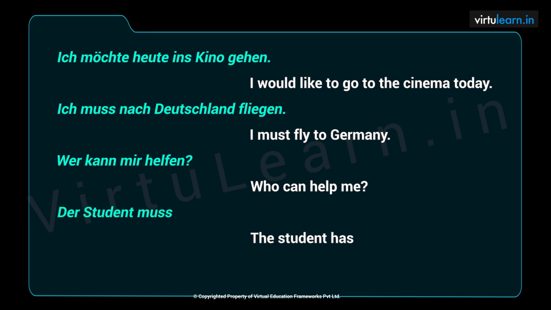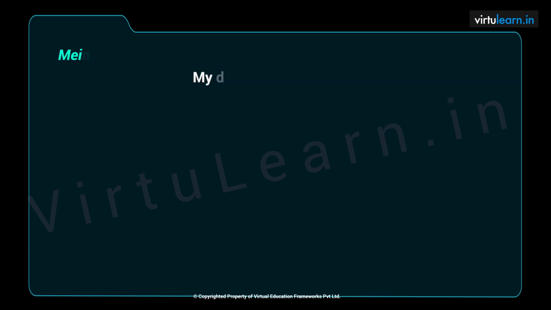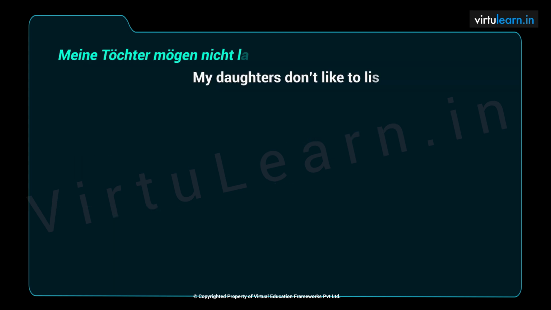Der Student muss fleißig lernen. Muss and lernen. Now here, der Student is a single component and muss is in position 2. Meine Töchter mögen nicht laute Musik hören. So meine Töchter here again, they are a single element. My daughters. Mögen, second idea of the sentence, and hören at the end of the sentence.